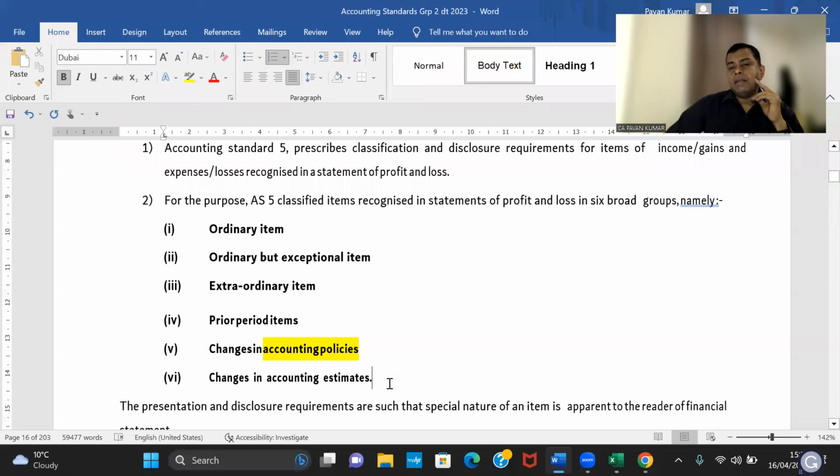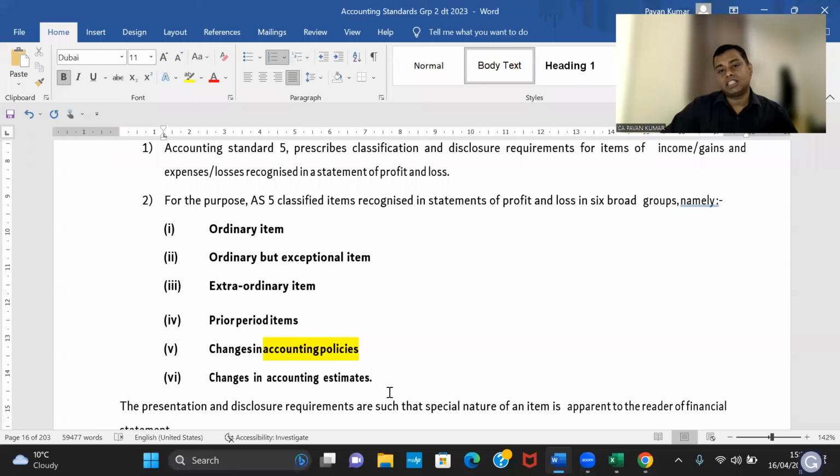But Pavan sir, I bought an asset. I thought I'll be able to use it only for 5 years. Later, I realized the useful life of the asset is 7 years. It is not 5 years. But genuinely, when I bought the asset, I started using the asset. I never knew that this asset can be used for 7 years. I thought genuinely this asset can be used only for 5 years. So I started charging depreciation based on 5 years, cost minus net realizable value at the end of 5th year divided by economic life. 5 years I used. But now it has become 7 years. What to do? That is a change in accounting estimate.